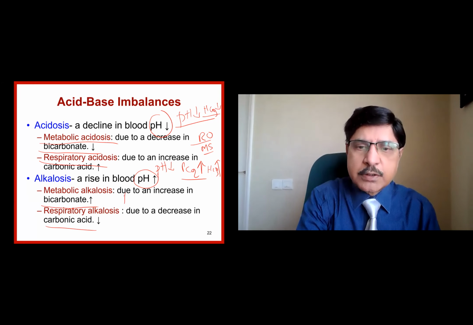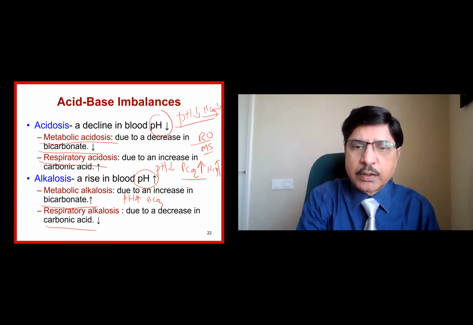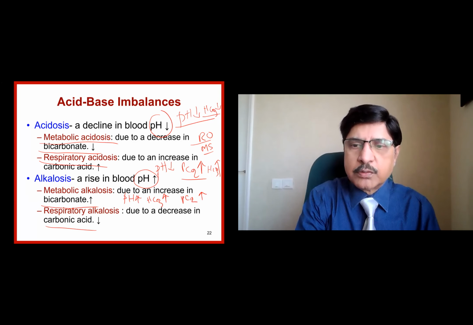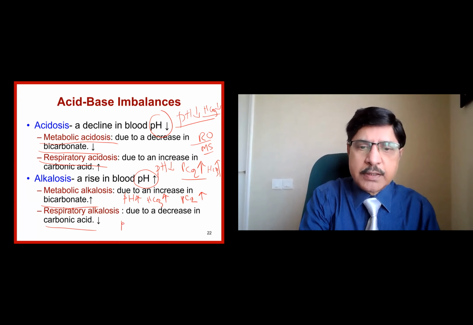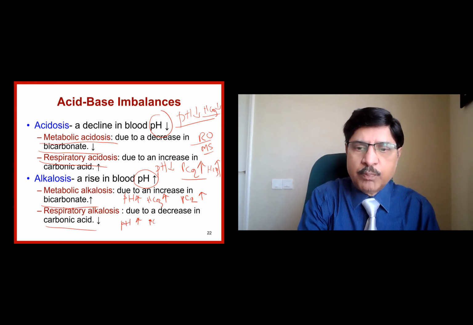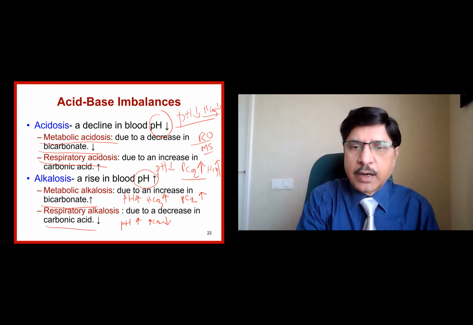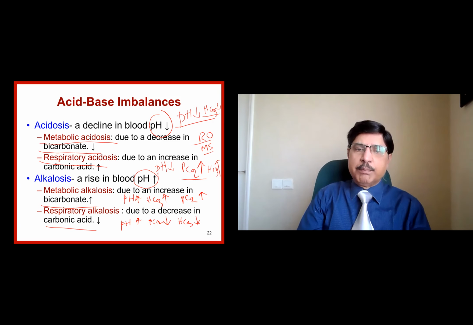So here the pH is increased, and the primary variable bicarbonate also increases. The secondary variable PCO2 also increases. Here the pH is of course increased in alkalosis, and the carbonic acid, that is PCO2, is in the opposite direction, and the bicarbonate also, during the course of time, will come down as a compensation.